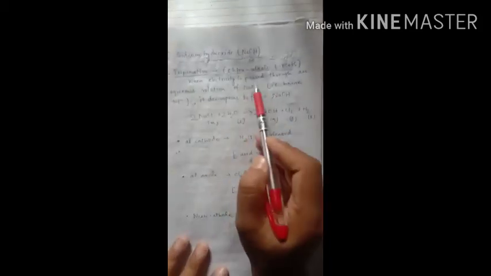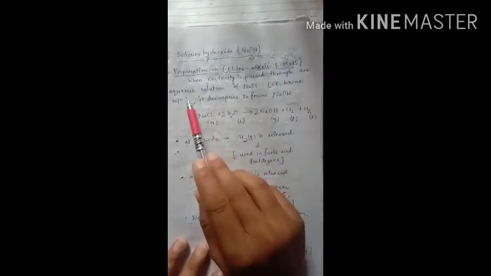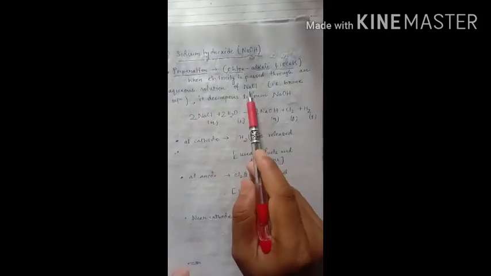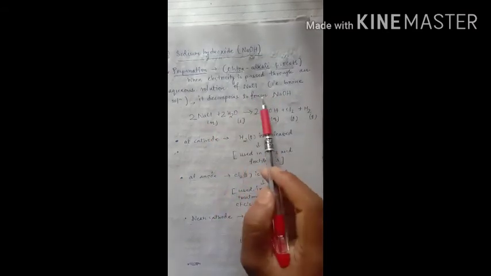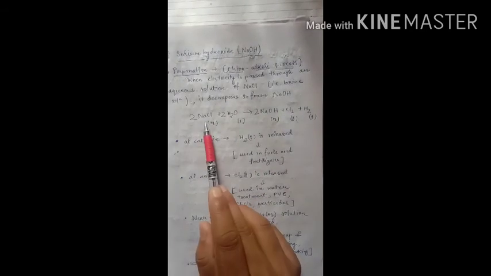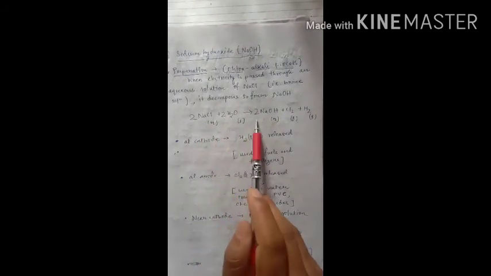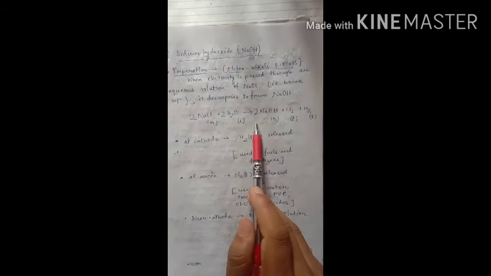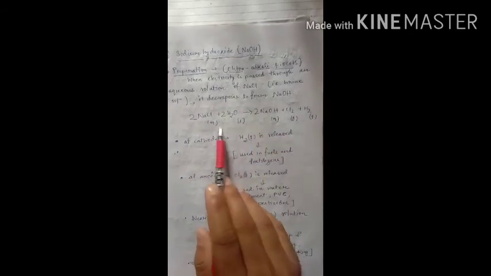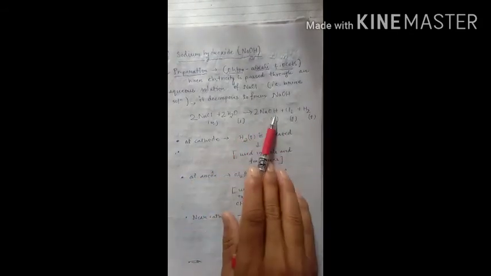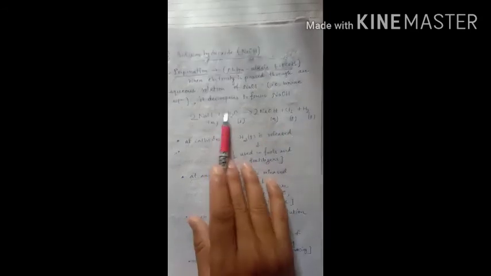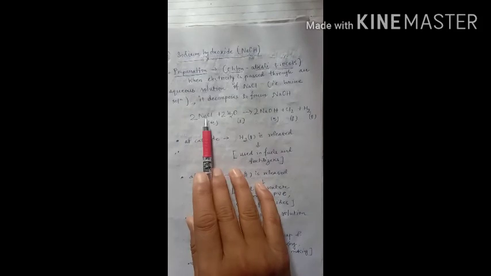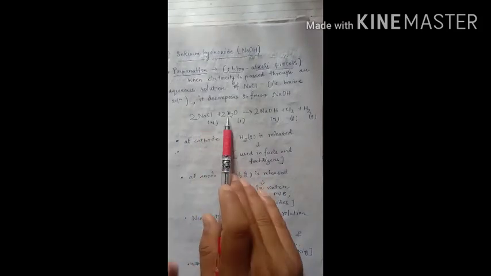When electricity is passed through an aqueous solution of sodium chloride, that means sodium chloride with water added, that is brine solution, it decomposes to form sodium hydroxide. So this is the reaction involved in the chlor-alkali process: sodium chloride, water, sodium hydroxide, chlorine gas and hydrogen gas. These three are the products and these two are the reactants. Sodium chloride's other reactant in this case is water.